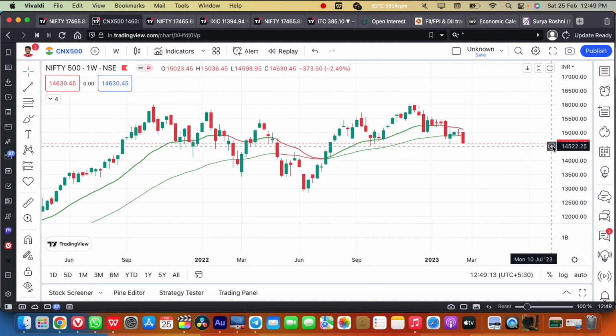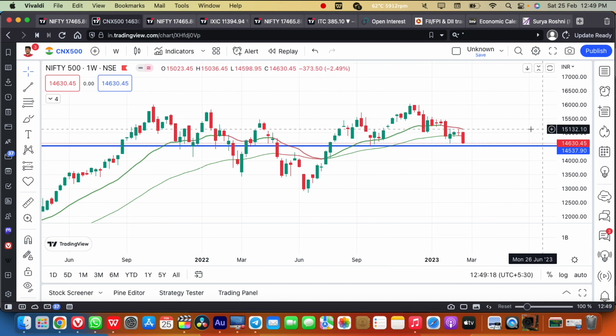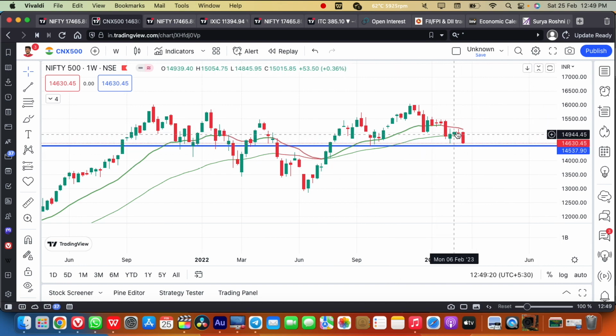Any breakdown below this 14,540 level, the negative momentum will continue, as upside momentum has been given from this level. Upside momentum was witnessed above 14,500, where we had been telling that a short-term bounce back can be witnessed, towards the 30 weekly moving average. It acted as resistance and gave negative momentum, where a doji candle also formed, followed by a bearish momentum candle, which is telling that a breakdown below this level is likely.